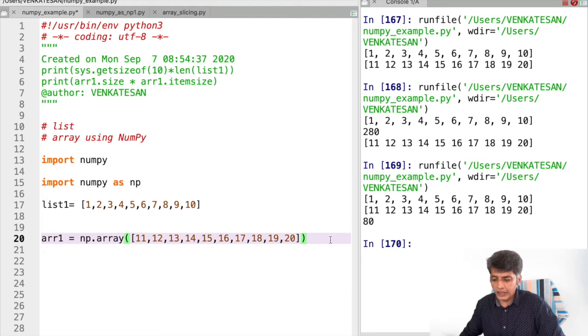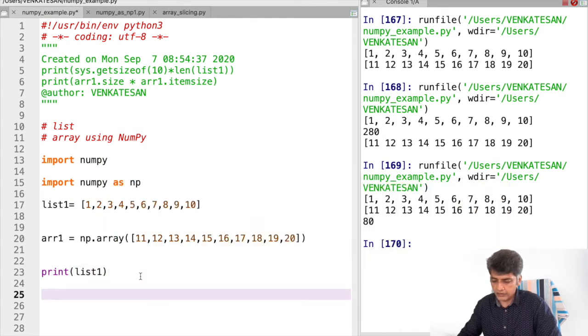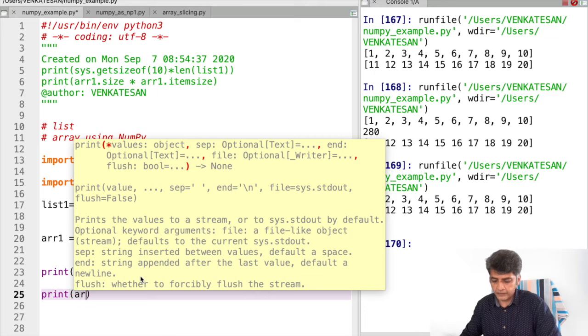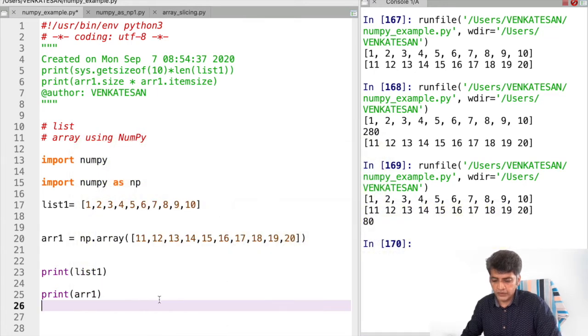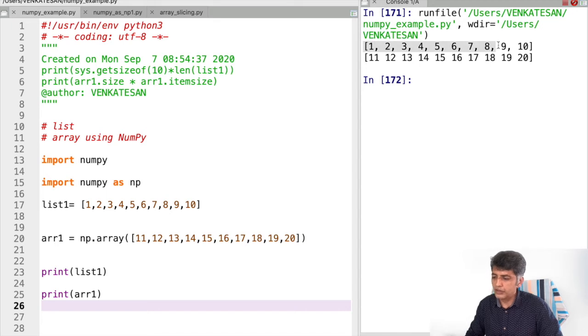We'll see how they are printed. Print list1, this is the first one, and the second one is print array1, right? Okay, so now if I execute the program, both the list and the array are printed here, right? At the same time we need to understand that, as I mentioned initially, the data storage of a list and the data storage of an array are different, right?